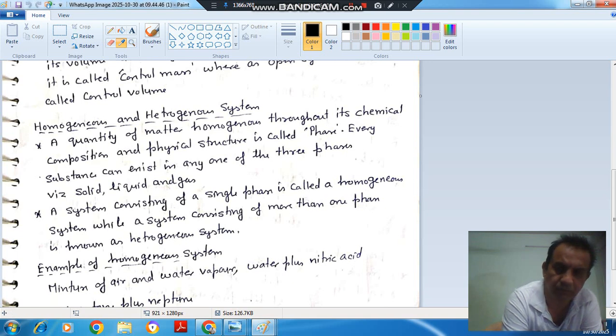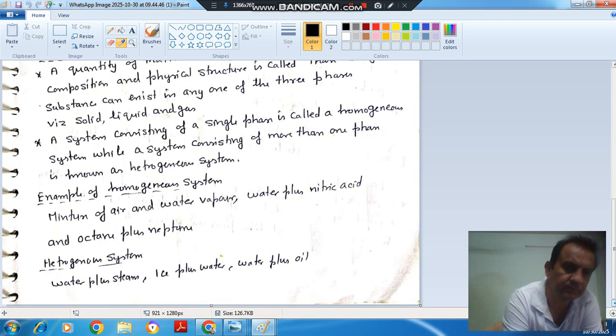Examples of homogeneous system are a mixture of air and water vapor, because water vapor is in gas phase and air is also in gas phase, so it is a homogeneous system. Water plus nitric acid is also in a single liquid phase, so that is a homogeneous system.